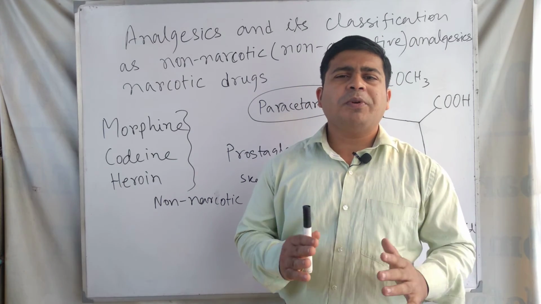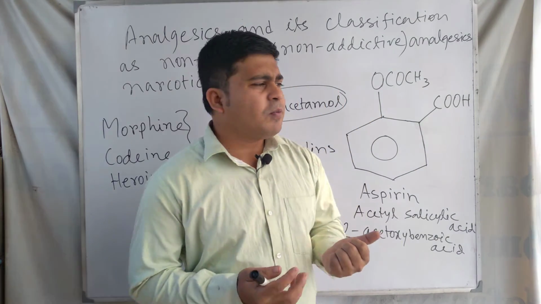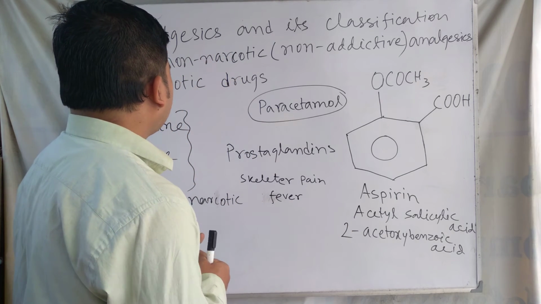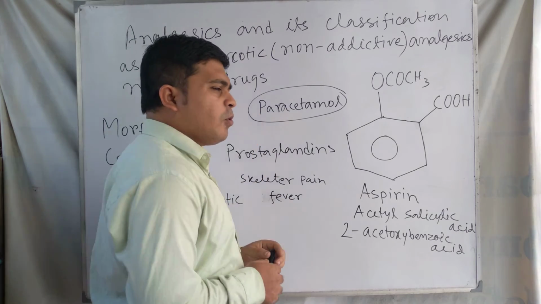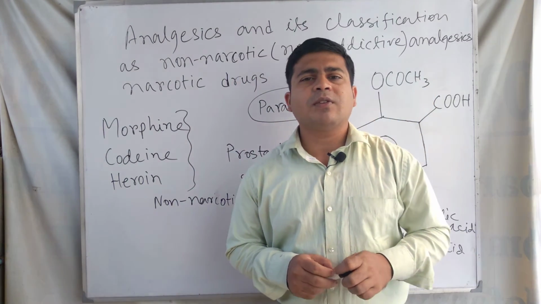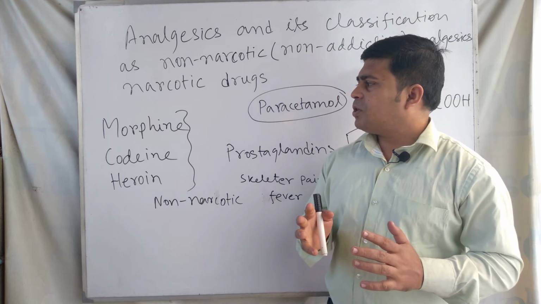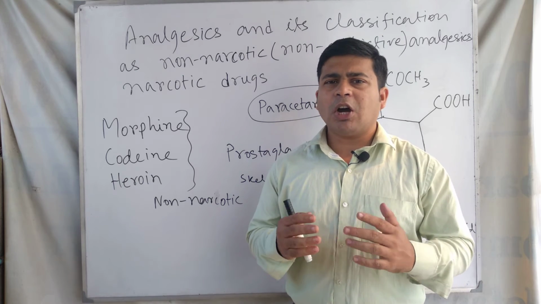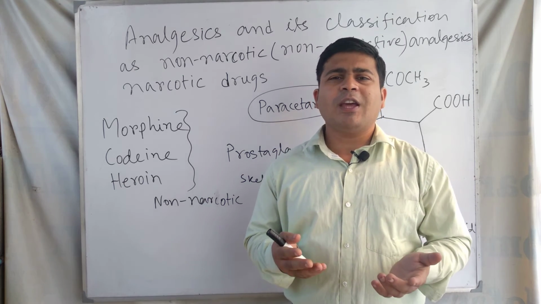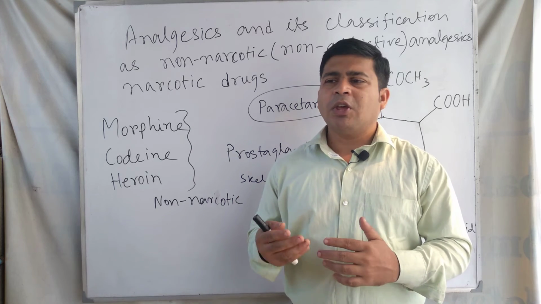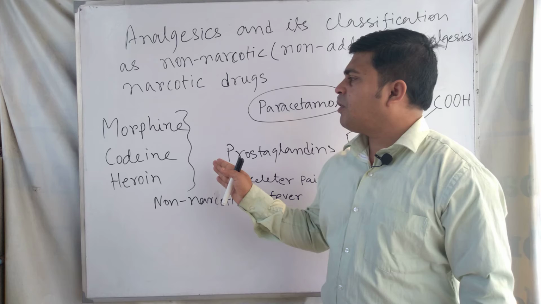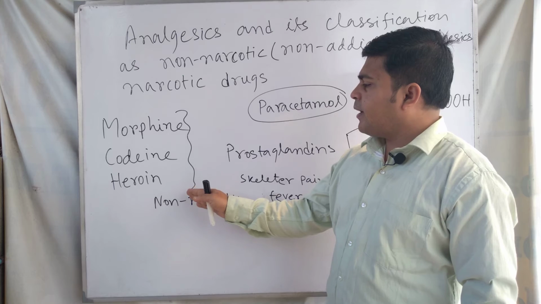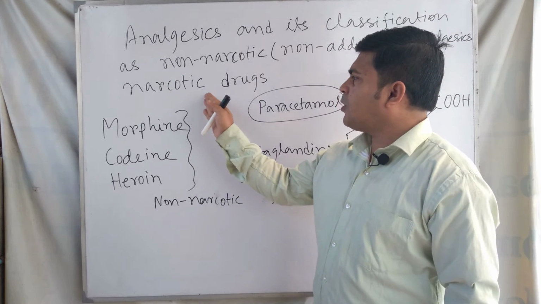These are not forming any habit, means not habit forming substances. Another important class of analgesics is narcotic drugs. Narcotic drugs are habit forming substances, means one can form a habit of consuming them. Examples of this are morphine, codeine, and heroin. These are examples of narcotic drugs.